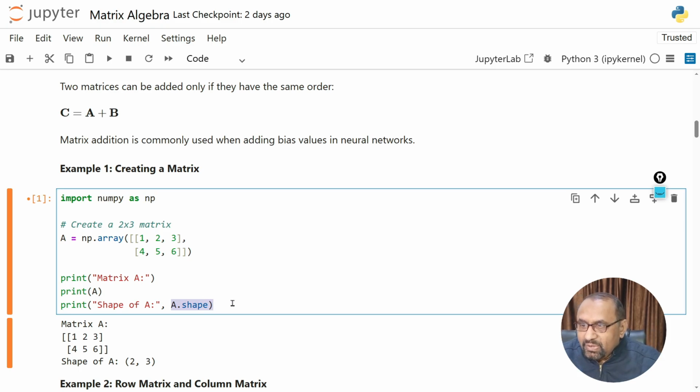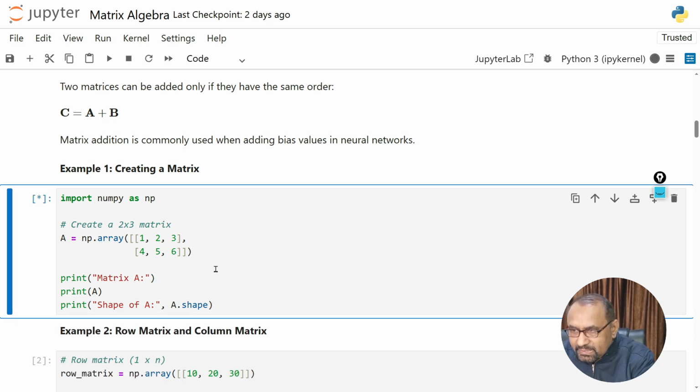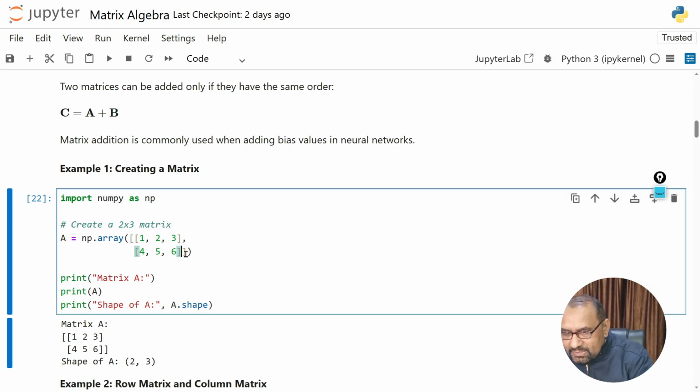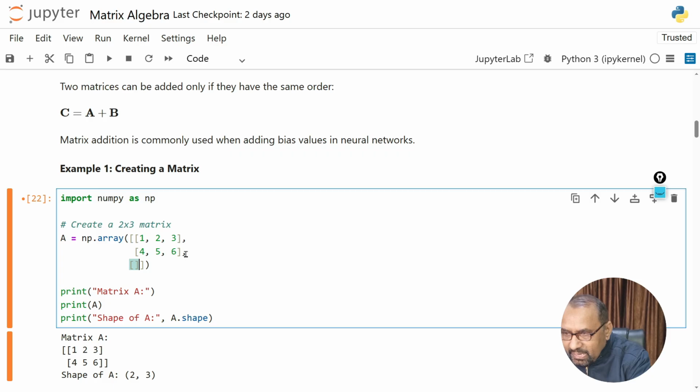When we execute this statement by pressing Control plus Enter, you can see this is the matrix. If you want to add one more row, we can do it easily. Use a comma, then enter a square bracket, and inside I will enter some elements: 3, 4, 5. I am using these elements to create this matrix.